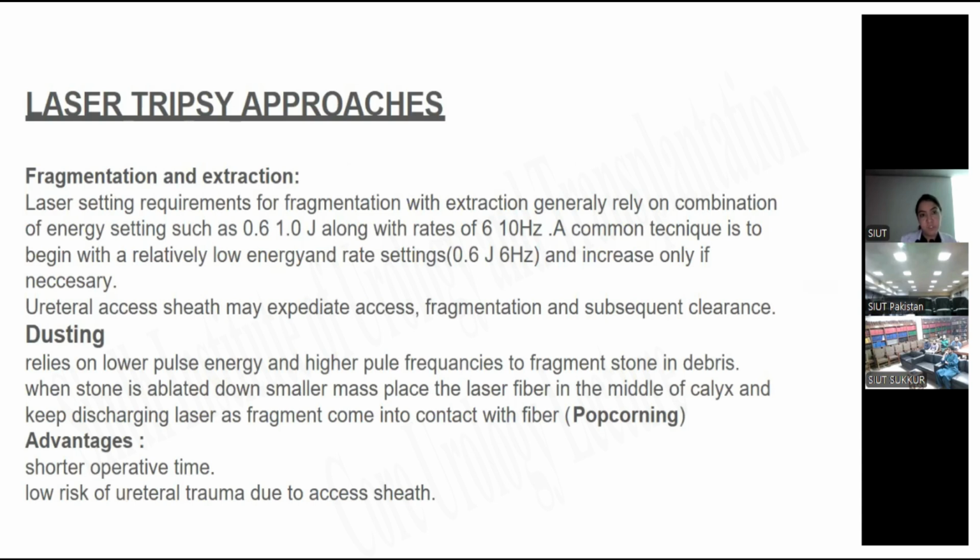Laser lithotripsy approaches: fragmentation and extraction. The laser setting is required for fragmentation, with extraction generally relying upon a combination of energy settings such as 0.6 to 1 joule, along with a rate of 6 to 10 hertz. A common technique is to begin with relatively low energy and rate settings and increase only if necessary. Ureteral access sheath may enhance the fragmentation and subsequent stone clearance.